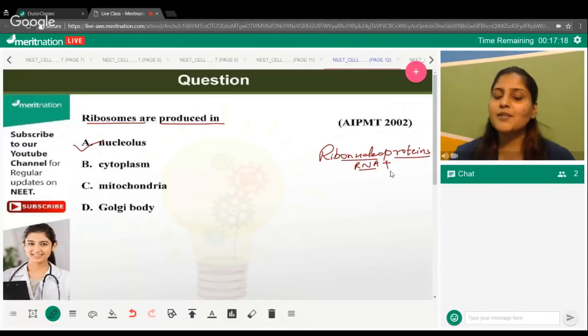So they are RNA plus proteins, and they are coming from the nucleolus. Okay, so that's right.